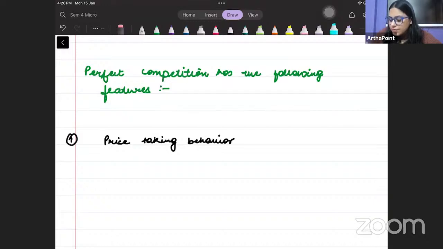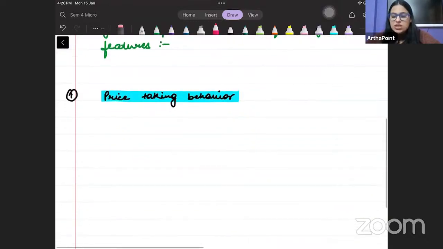Now, what is a price taking behavior? A price taking behavior means that the firm takes price as given. मतलब अगर मैं मार्केट में एंटर करती हूं, if I enter a perfectly competitive market, I cannot decide my own price. I can't go ahead and say, you know what, I want to sell at 50 rupees or I want to sell my product at 70 rupees. No, I have to see what price is existing in the market.